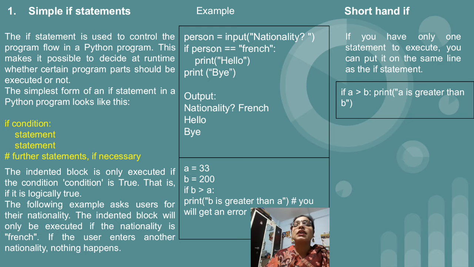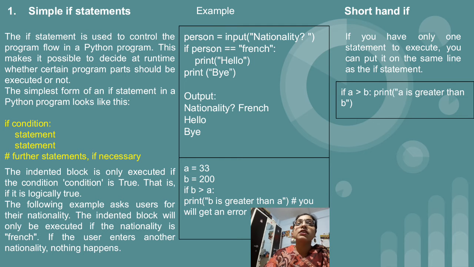Whenever you want to execute a statement if a specific condition is true, in that situation we use the simple if statement. Normally the simple if statement is used whenever we have only a single condition to check, and if that condition is true, then we have a set of statements or a single statement to execute. After execution of that statement, the part which is present outside of the if will get executed.